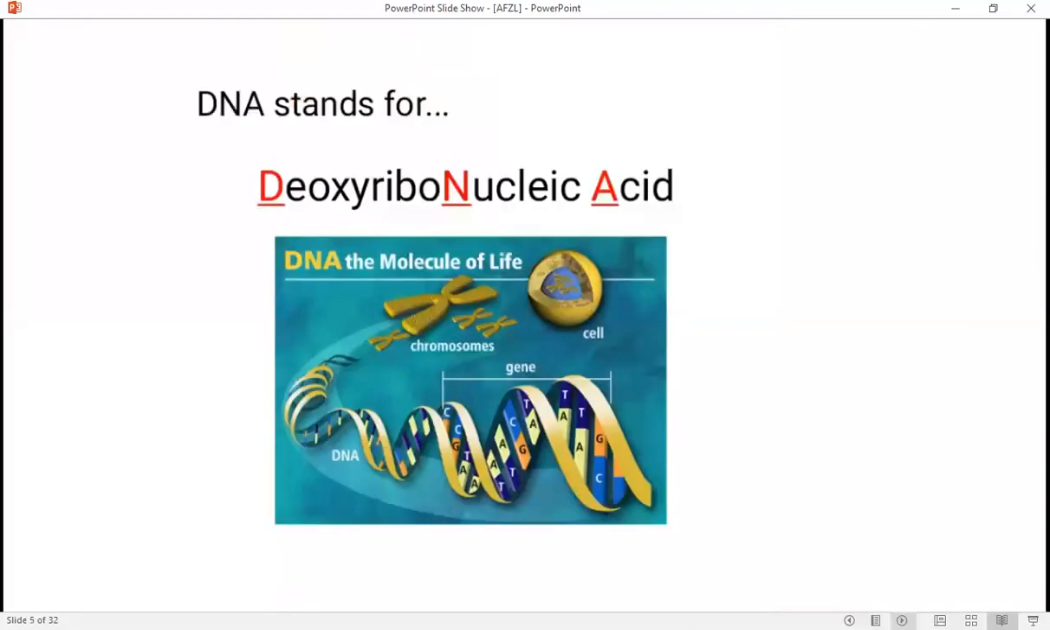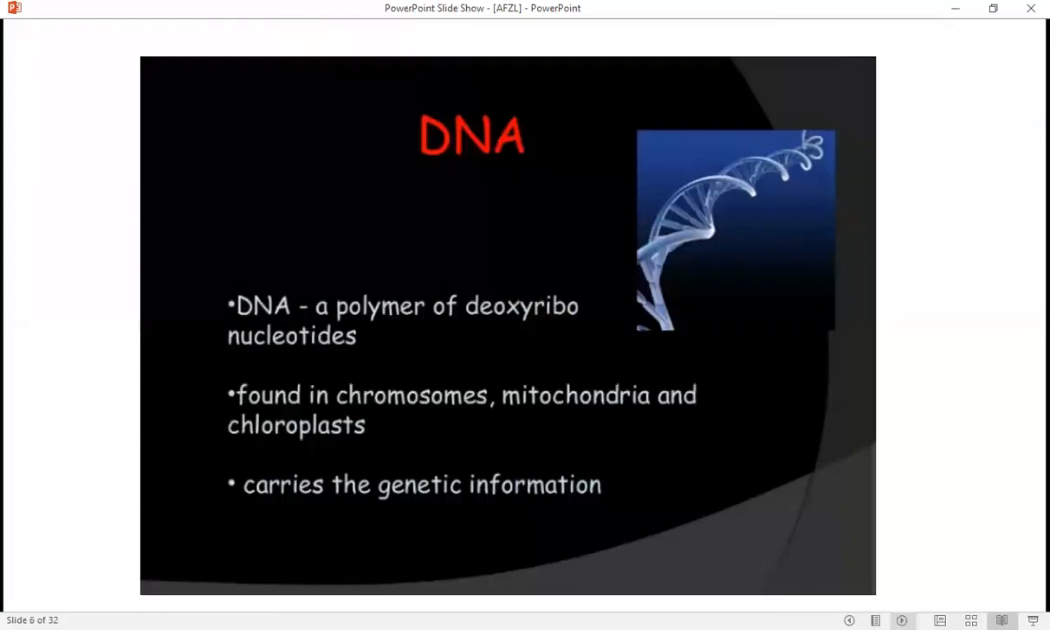DNA is actually an acronym which stands for deoxyribonucleic acid. DNA is a polymer of deoxyribonucleic acid nucleotides found in the chromosome, mitochondria, and chloroplast of the cell. This actually carries the genetic information which can be transmitted from one generation to another generation.